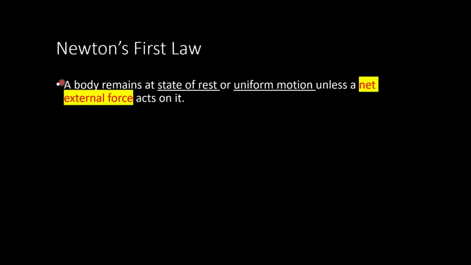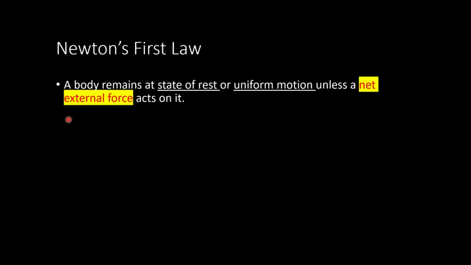Let's start with Newton's first law. We are going to see the definition of Newton's first law. Before going to the definition, there are two states of any object in the world: state of rest and state of uniform motion. This is related to Newton's first law. Now, in this definition, there is a highlighted word called net external force. Net external force means a force which creates acceleration on any body.